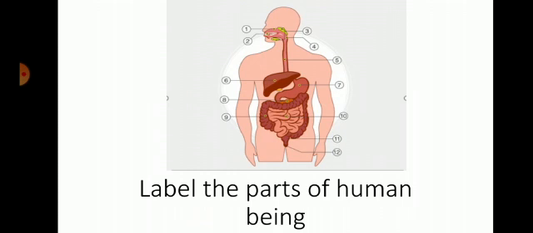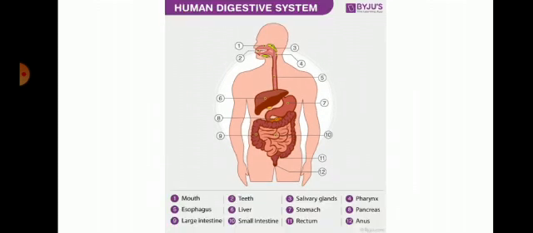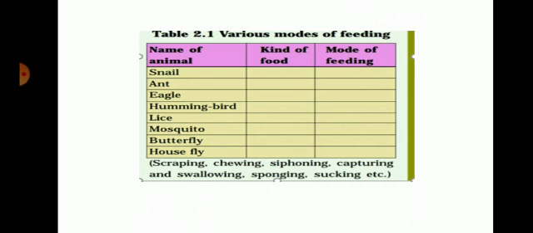Label which part is the digestive system. The first one is the esophagus, the second one stomach, and large intestine, small intestine, anus and also rectum. You mark these parts. Next class we study in detail.